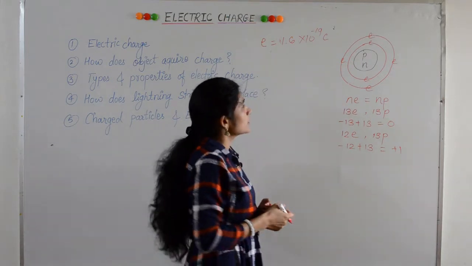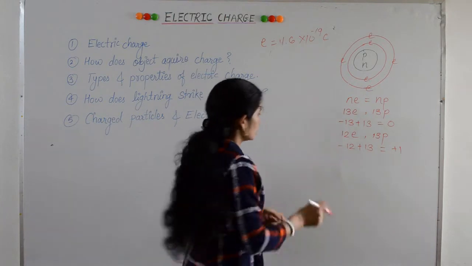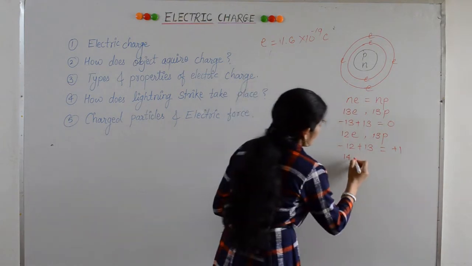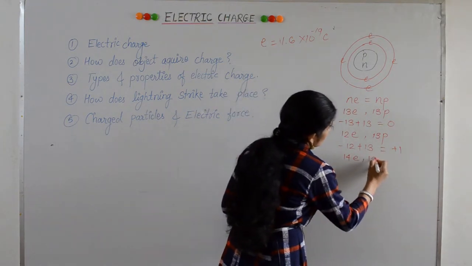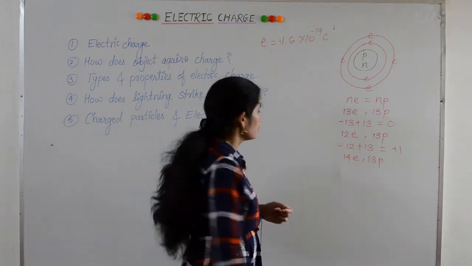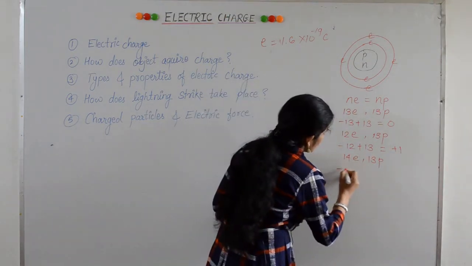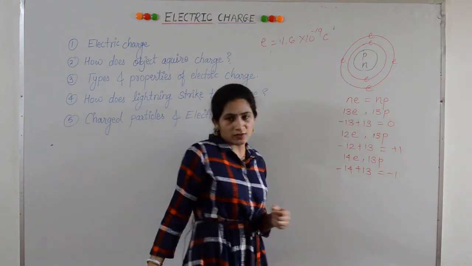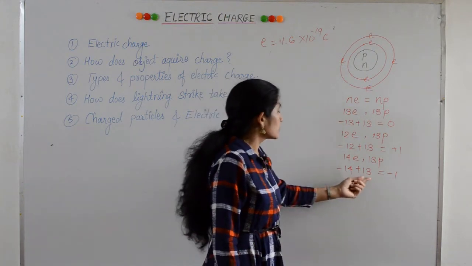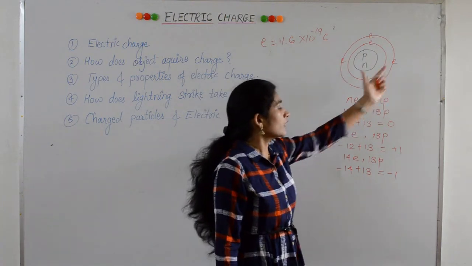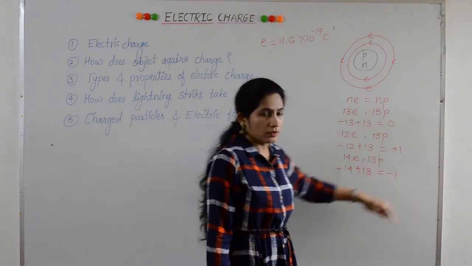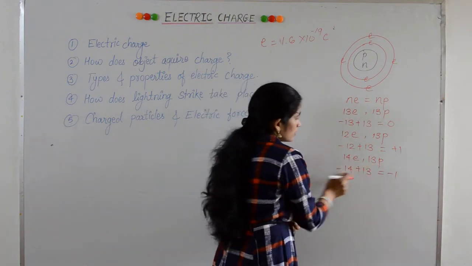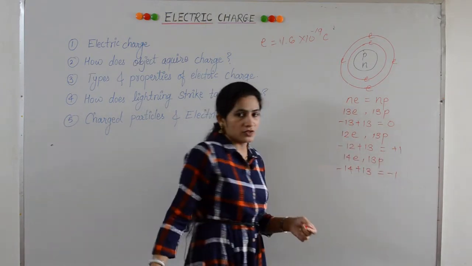Let us consider another case when the same atom gains an electron. So after gaining an electron, the number of electrons becomes 14, and the number of protons still remains the same. Calculate the total charge. Charge on electron is minus. Minus 14 plus 13 is minus 1. You can see now after gaining an electron, the total charge on the atom is minus 1. Therefore, the charge on the atom is minus 1.